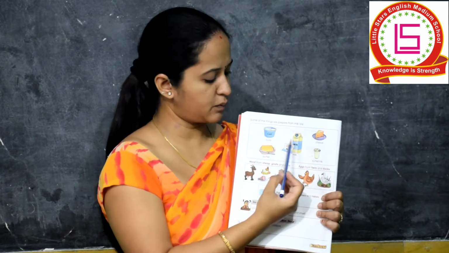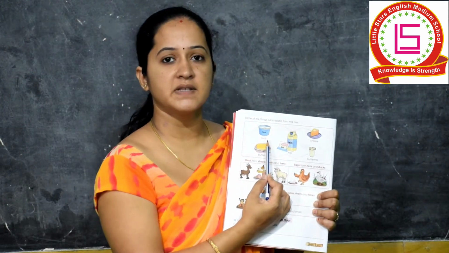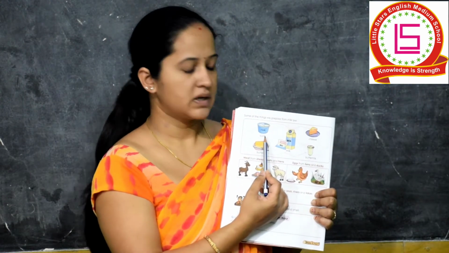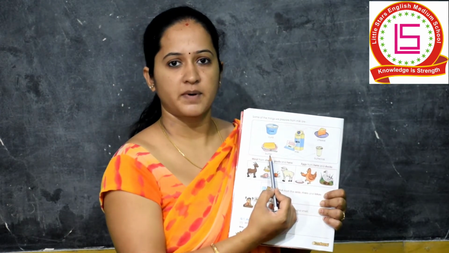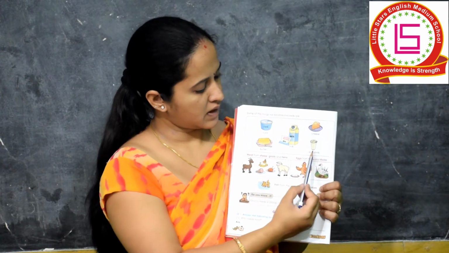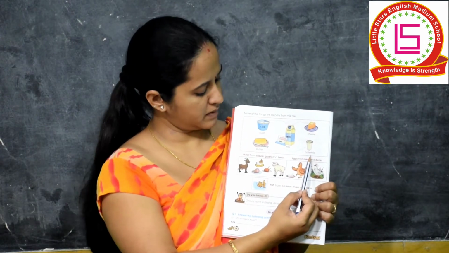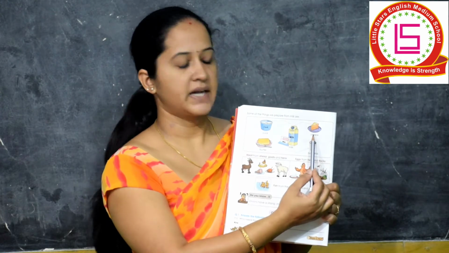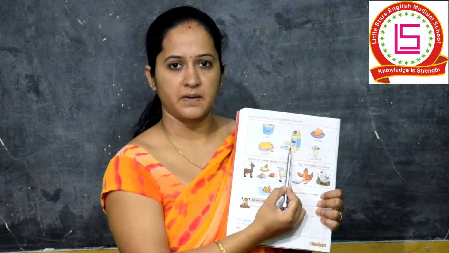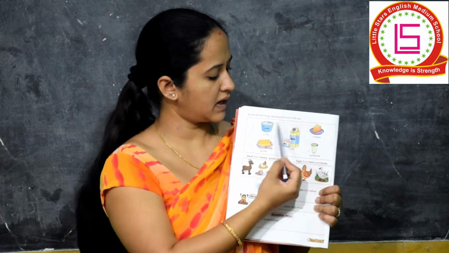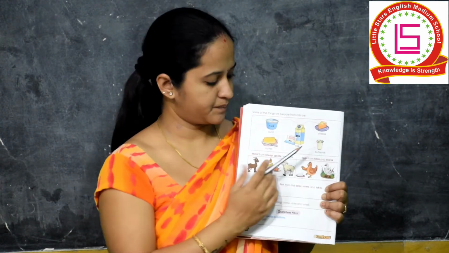We'll see some of the things that we prepare from the milk. What all things can be prepared from the milk? We'll see it in this box. It is curd. Curd means dahi that you eat. This is prepared with milk. Butter, it is also prepared with the help of milk. Buttermilk, it is also prepared with the help of milk. And cheese, these all are prepared with milk. Correct? Everyone likes milk, so everyone also likes the milk products.